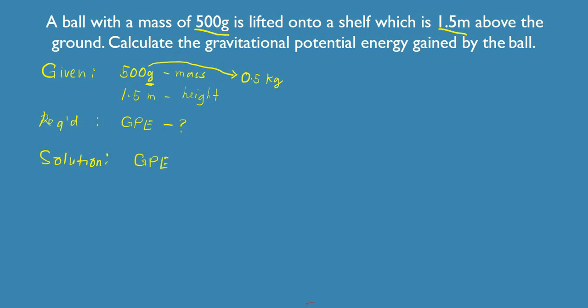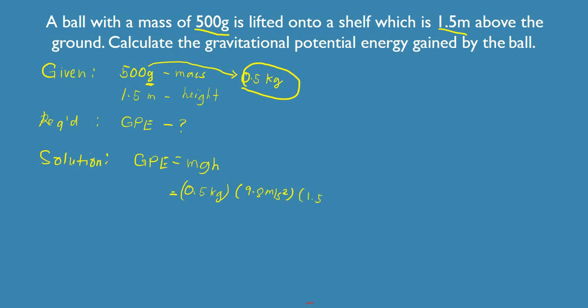So write the basic formula, that's GPE is equal to mass times gravity times height. So copying the values for the mass, you will use 0.5 kilograms. Okay, and for the gravity, it's not given by the problem. We cannot see it on the problem, but it's always constant. So your gravity will be 9.8 meters per second squared, and for your height, it's already here.